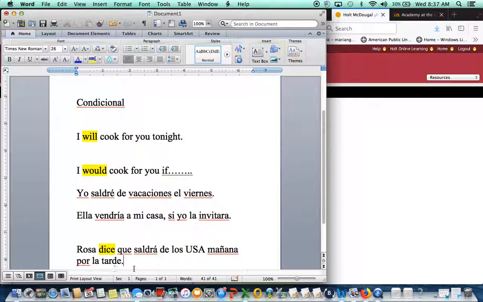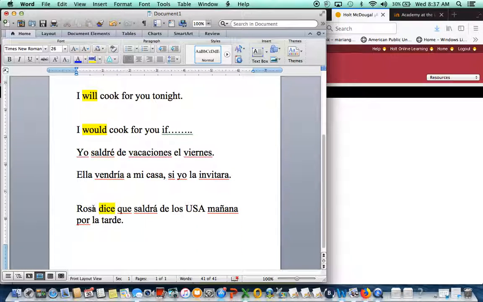So your best friend is Rosa, and Rosa told you that she will leave the country tomorrow because she's going to Brazil. And then you come to me and I say, hey, how is your friend Rosa? And you say, oh, well, by the way, she said that she's going to leave the country tomorrow because she's going to Brazil. So you have to say that in future, okay? Present here and future here.